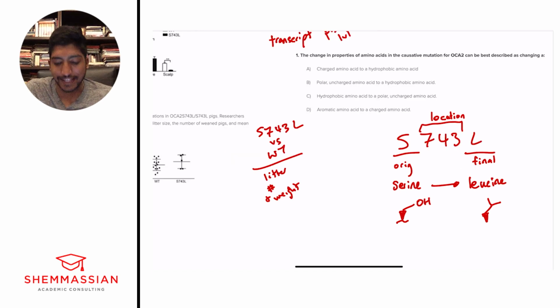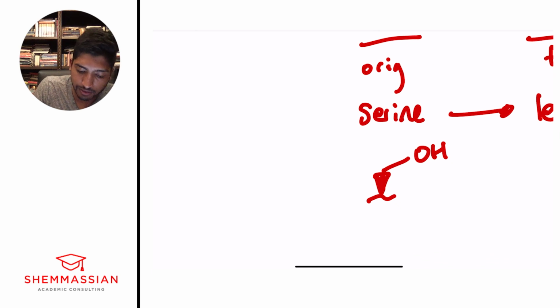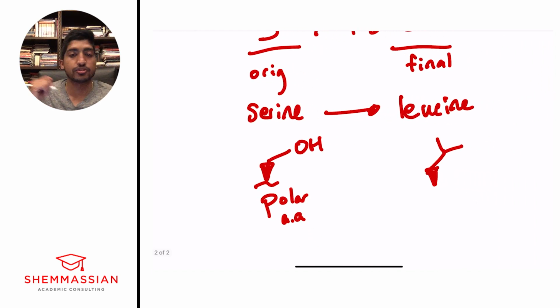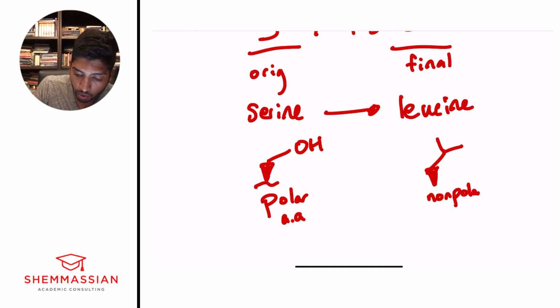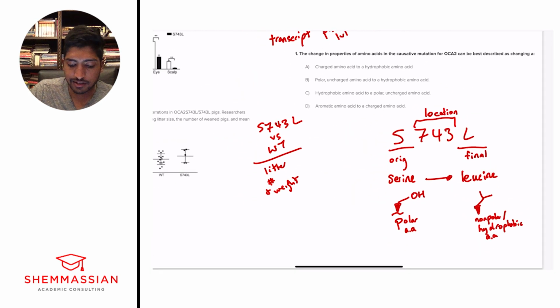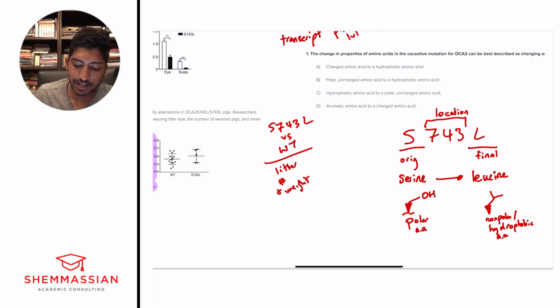And so with that, we should realize this is a very obvious change of one type of amino acid to another. We should know serine is our example of a polar amino acid. And we should know that leucine, since it's a bunch of strings of carbons, is our example of a nonpolar or hydrophobic amino acid. Okay? And so with that, we can already say this is a polar amino acid and this is not charged. Neither are charged, right? Both of these are not charged.